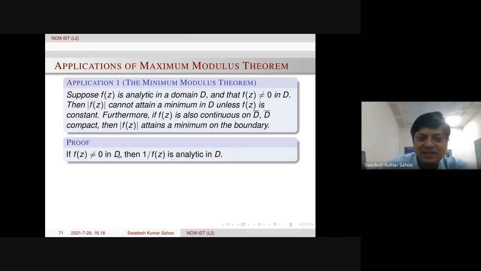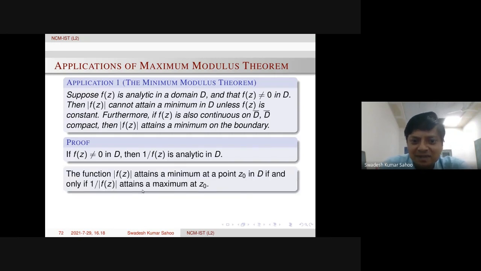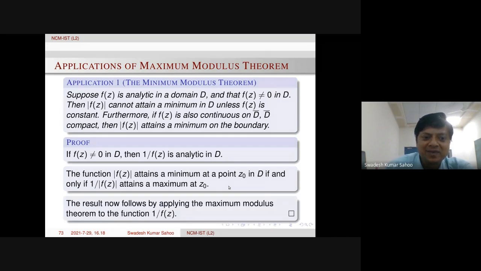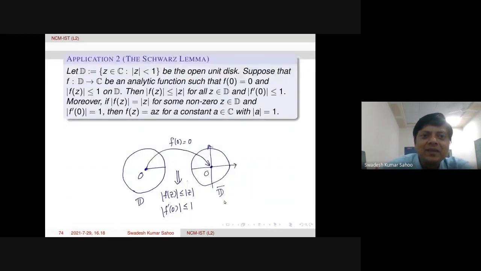Since f of z is non-zero in D, then 1 by f of z is analytic in D. Now we apply maximum modulus theorem actually. Since f of z attains a minimum at a point z0, if and only if 1 over f of z attains a maximum at z0. Okay. So now we apply maximum modulus theorem to this 1 over f of z. Then we can get it. And other things will follow from maximum modulus theorem. Just we apply it to 1 over f of z. This is valid. Now application 2 is Schwarz lemma.